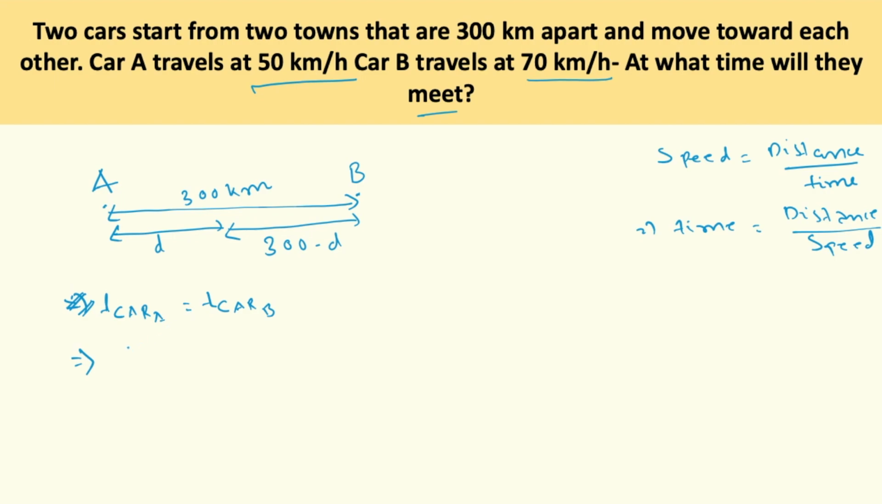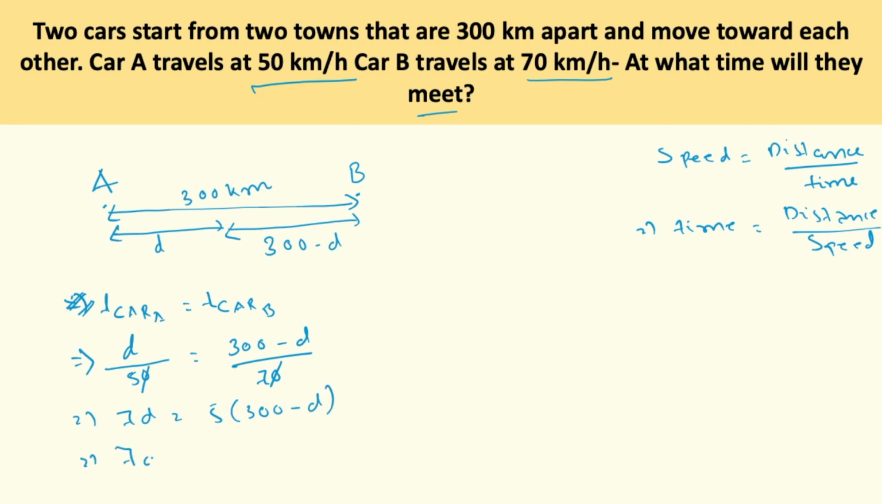The distance traveled by car A is d at a speed of 50 km per hour. So d kilometers divided by 50 km per hour. Now the distance traveled by car B in that same amount of time is 300 minus d, which divided by 70 would give us the time. This 0 and 0 would cancel out, and I can write 7d is equal to 5 into 300 minus d.